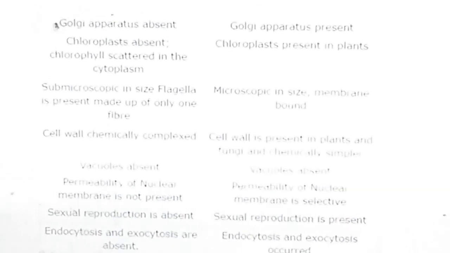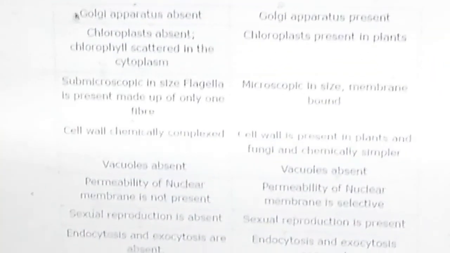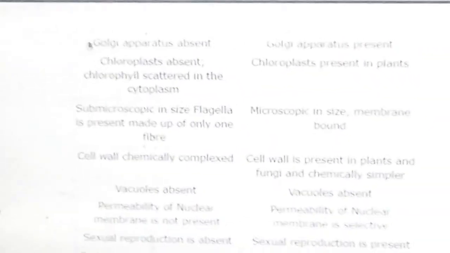If we see other structures, the Golgi body, etc., they are absent in prokaryotes. Now seeing the vacuole, it is absent in both. Nuclear membrane permeability is not present in prokaryotes, but it is present in eukaryotes.